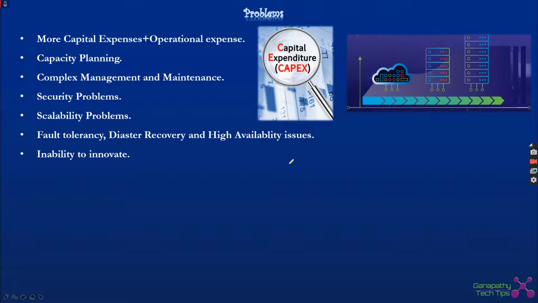Coming to capacity planning, we need to plan our capacity upfront. So for designing for future workloads, we need to plan the capacity a minimum of 1 or 2 years upfront. We need to procure the required infrastructure and attach it to the existing on-premises facility.